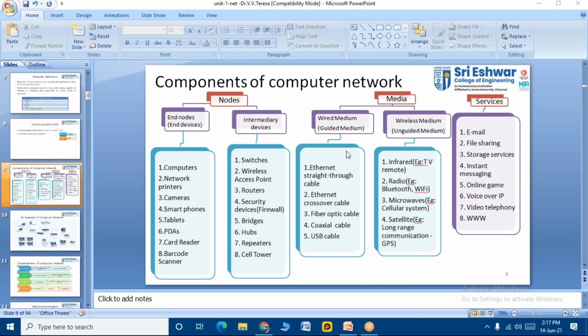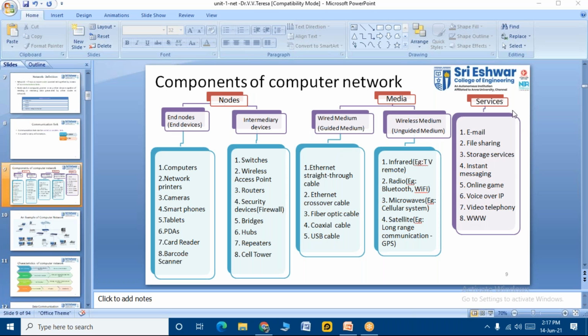Okay, so computer network, students, as I told you, you have nodes. We saw the example. We also have end nodes and intermediary nodes that I gave you all the example. And we have various media, called the wired medium and the wireless medium. So examples for that also have been given. And what are the services?